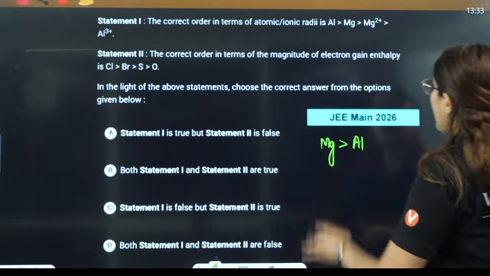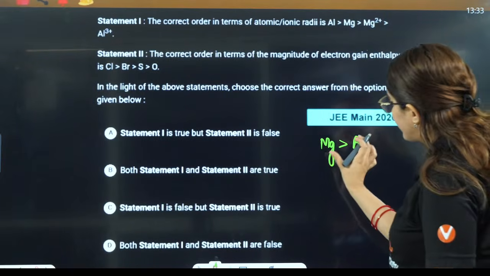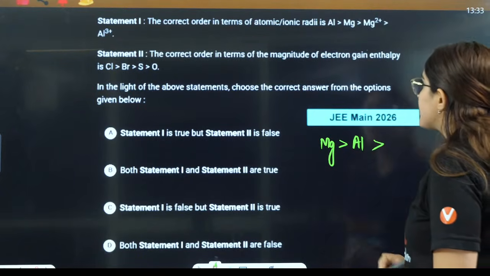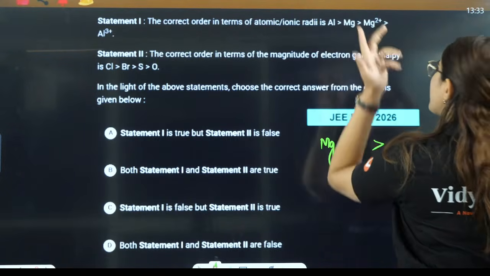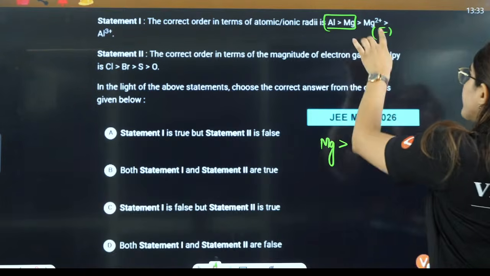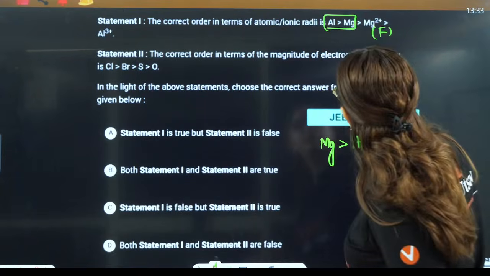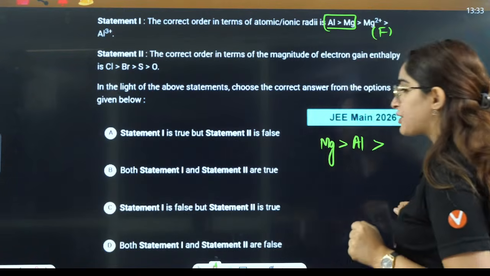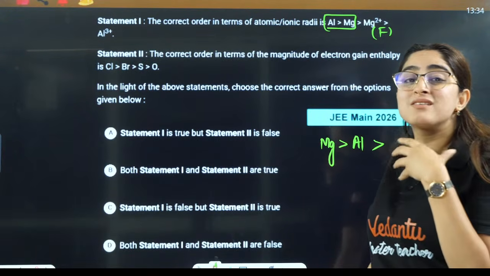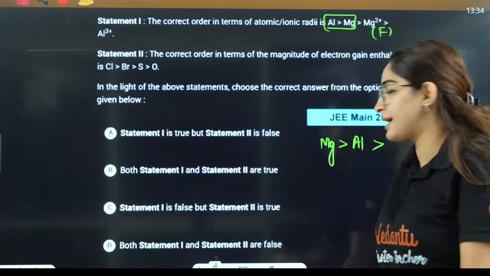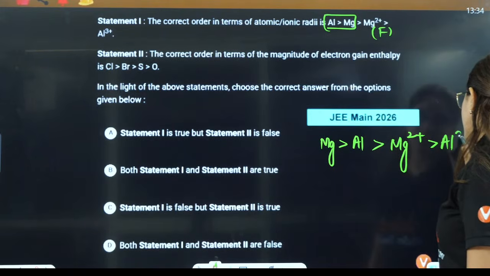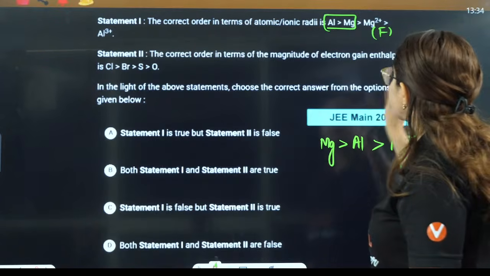Now, if I talk about cation and neutral, obviously neutral will have more size. Now either magnesium or aluminium, see this statement is false only, right? You don't even have to see further. And now if I talk about magnesium and aluminium, it is losing 2 electrons, and it is losing 3 electrons. So the more positive charge, the less will be the size here. So this will be Mg2 positive and this will be aluminium 3 positive, right? So this statement is definitely false.